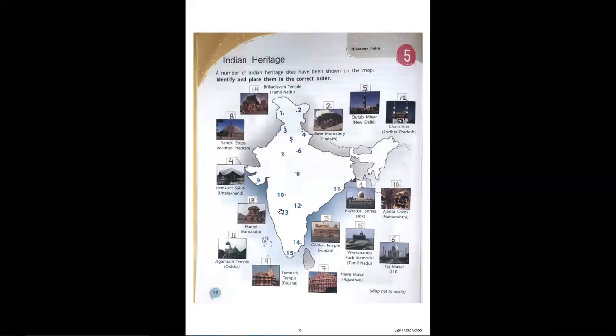Then the next one is here, which is in Tamil Nadu, and we have the Brihadeeswara temple. On the 15th number, the last one, is again here, which is the Vivekananda Rock Memorial, also in Tamil Nadu, which is also a very beautiful thing.